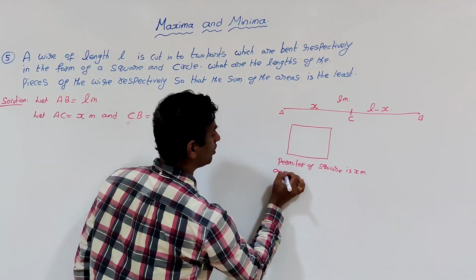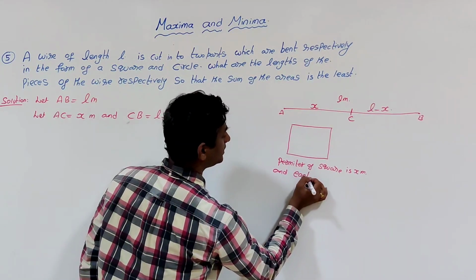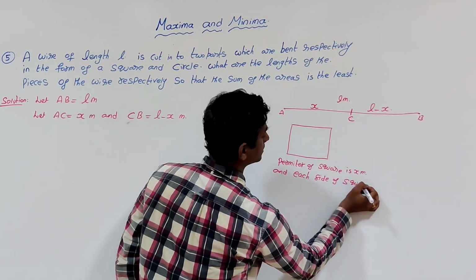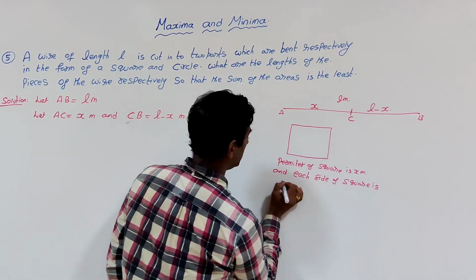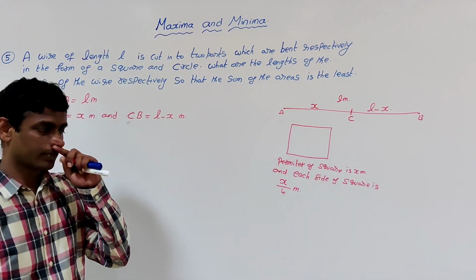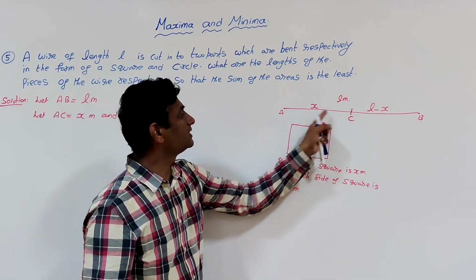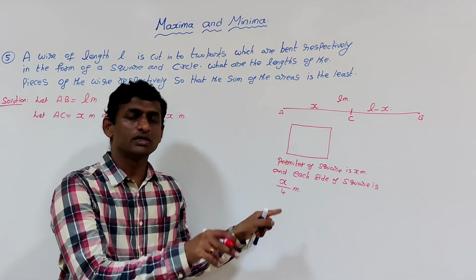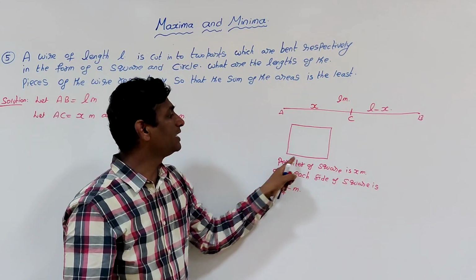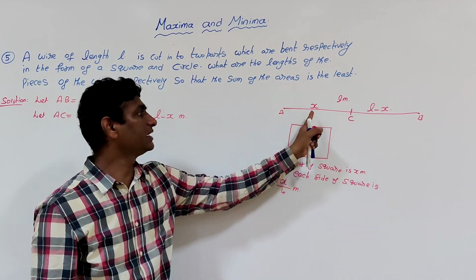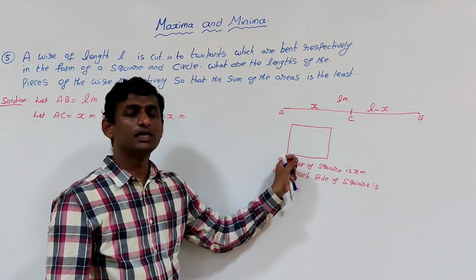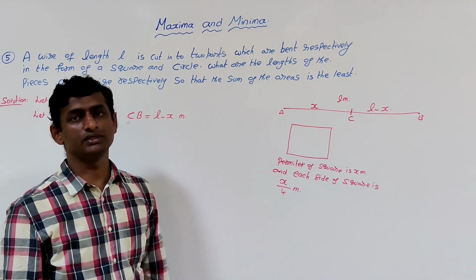Each side of the square is x by 4 meters, because the perimeter of the square is x, so each side length will be x by 4 meters.